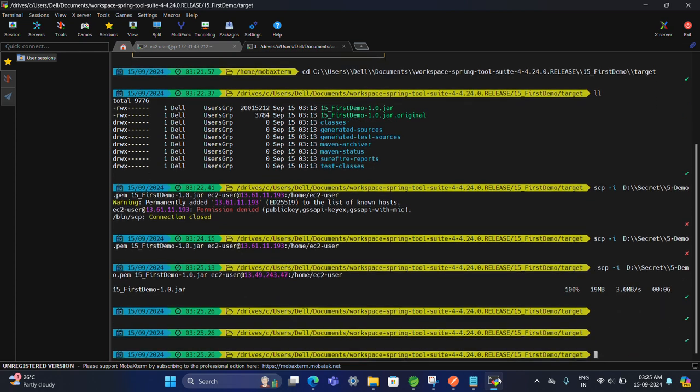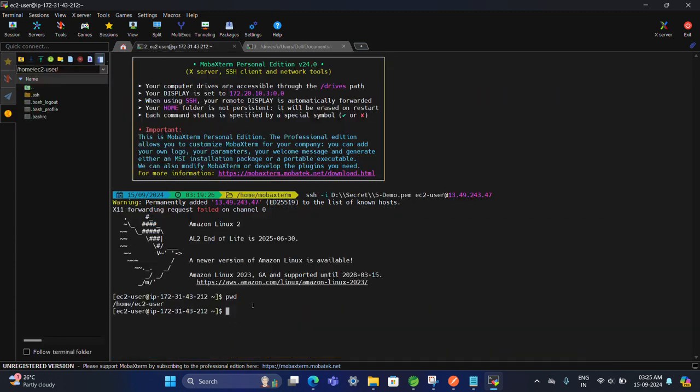Okay. Successfully, we have copied the jar. Successfully 100%, we have copied our project jar. Let's check whether it is present in our EC2 machine or not. This is our EC2 terminal. Let's check with ll. Okay, as we can see, 15 first demo -1 dot jar is present. Now we have successfully copied the project jar into our EC2 machine.